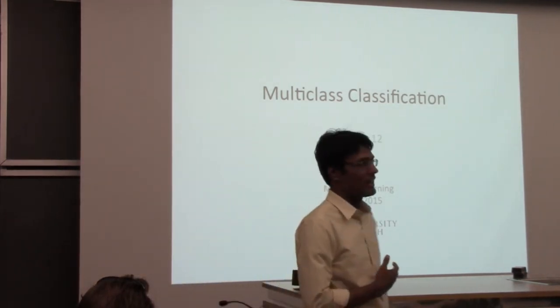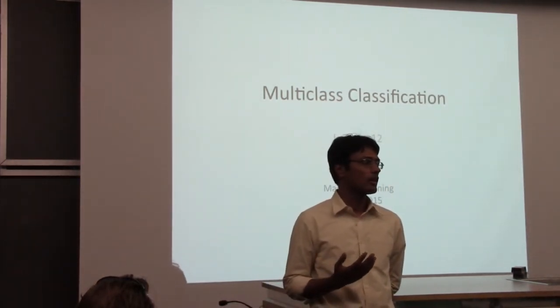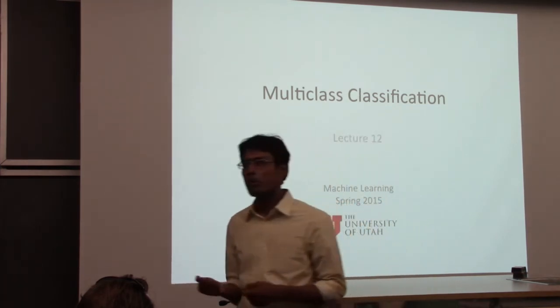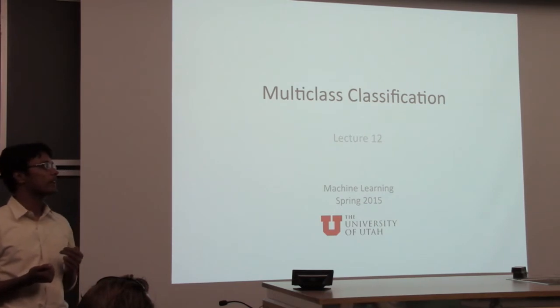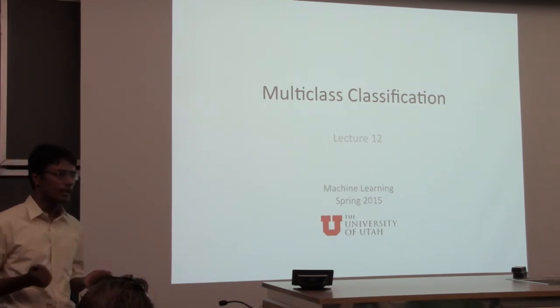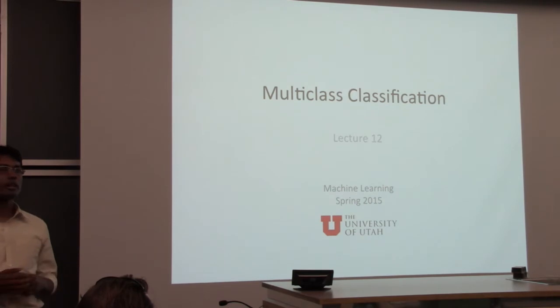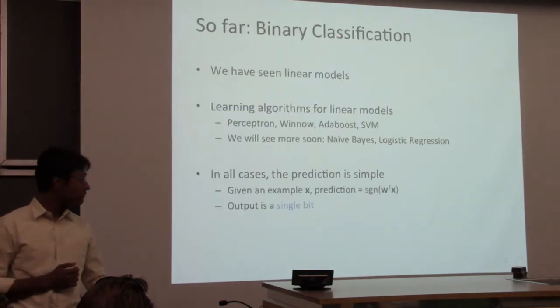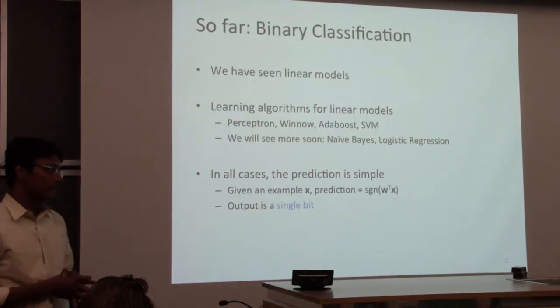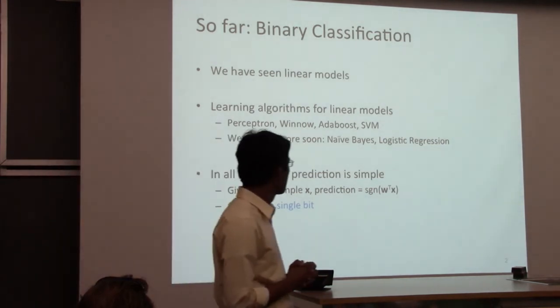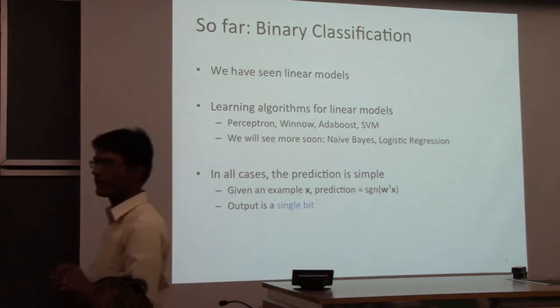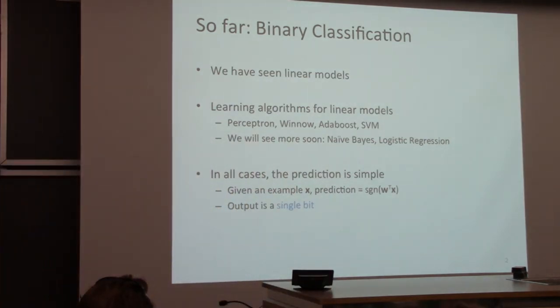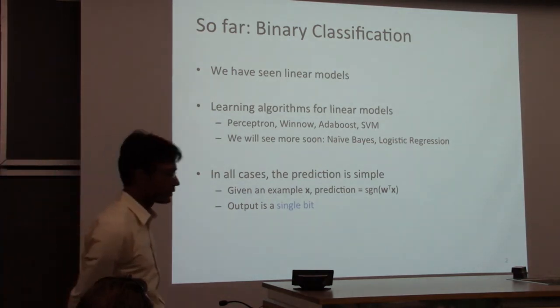But the fact is, I can have 20 different folders. So this is the problem of multi-class classification, where we want to predict not yes or no, not a Boolean, but one of k separate categories. So we've seen many learning algorithms so far, and all of these effectively produce only a single bit of output. All the linear classifiers that we've seen only produce a single bit.